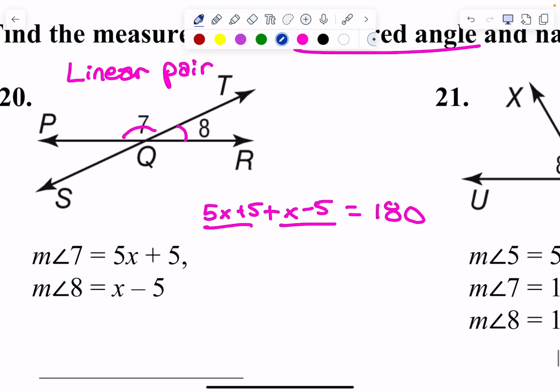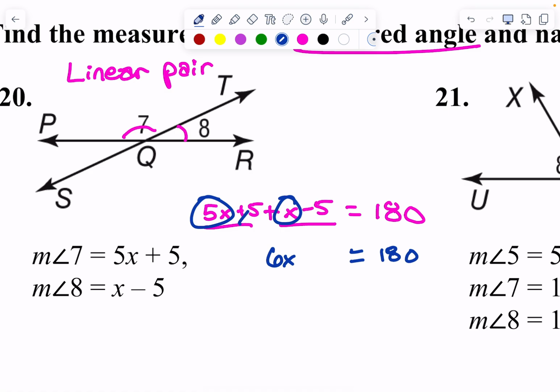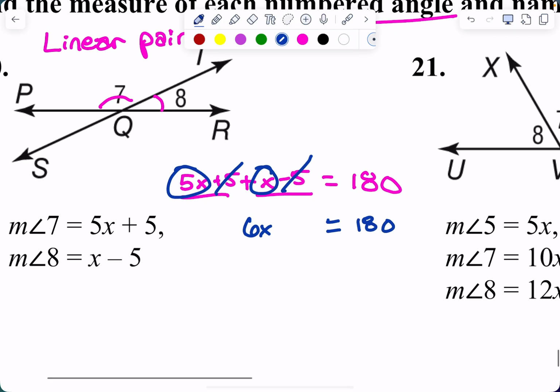Okay, let's combine like terms. So here's my equal sign, 180. I've got 5x and x, that's 6x. Plus 5 minus 5, those cancel out. So I just have 6x equals 180. If I divide by 6, x is how much? What's 18 divided by 6? 3. So 180 divided by 6 is 30.